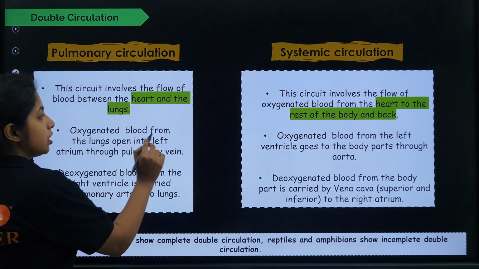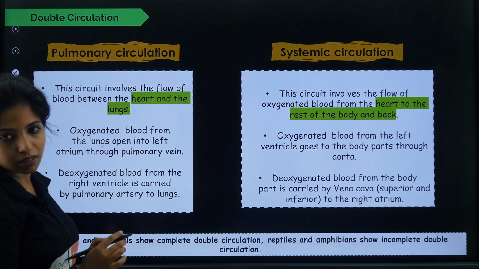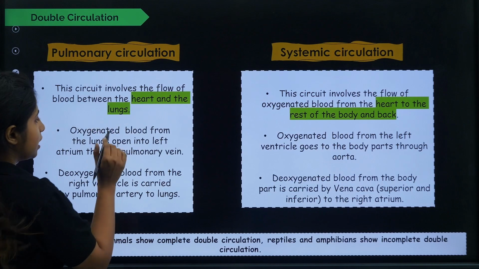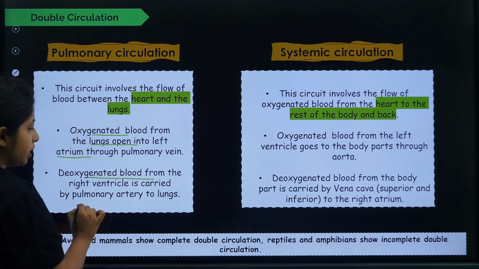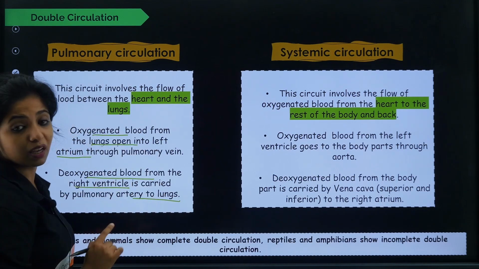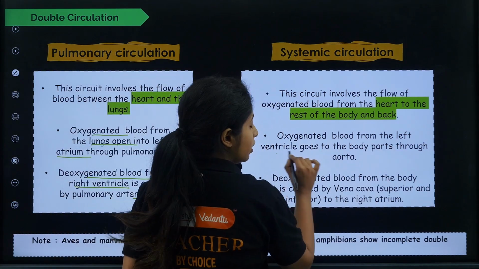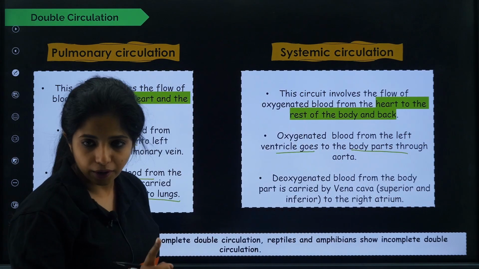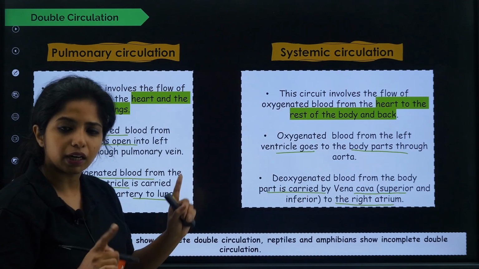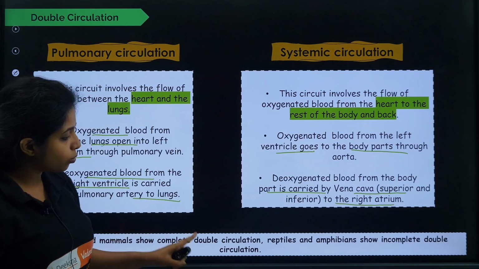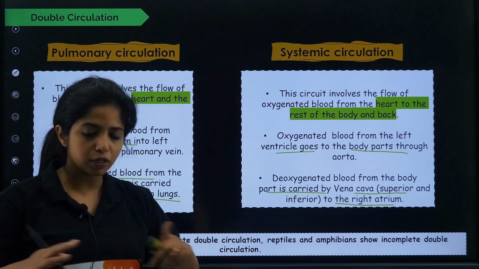Over here, what happens? Oxygenated blood from the lungs opens into the left atrium. They are telling how things go from the heart to the lungs. So first thing that happens is oxygenated blood is going from the lungs to the left atrium, okay. Then deoxygenated blood is going from the right ventricle back to the lungs with the help of the pulmonary artery. Over here systemic circulation is there, so oxygenated blood from the left ventricle will be going to the body parts through the aorta. Then the deoxygenated blood from the body parts is carried by the vena cava to the right atrium, the thing that we already discussed. Now apes and mammals show complete double circulation, reptiles and amphibians show incomplete double circulation, please remember that, because mixing of blood is there.